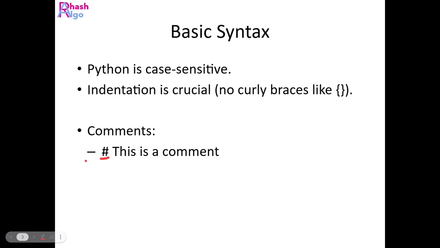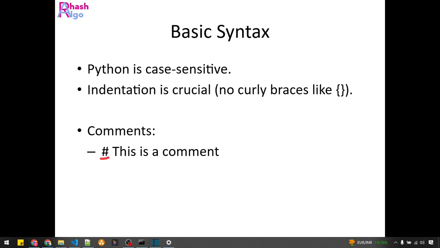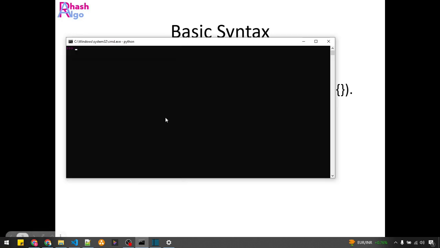I just wanted to show you an example of how it looks. Though it is given here and it is very clear, if I write a comment like this, it throws an error. But if I put a hash symbol here and then some message, it's considered a comment.